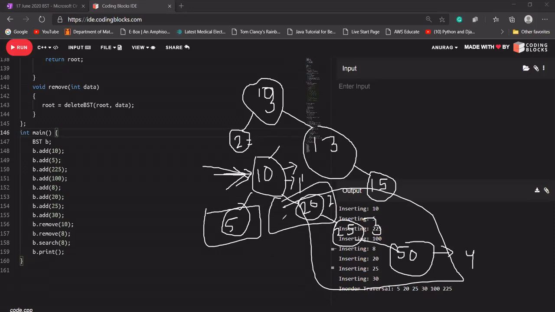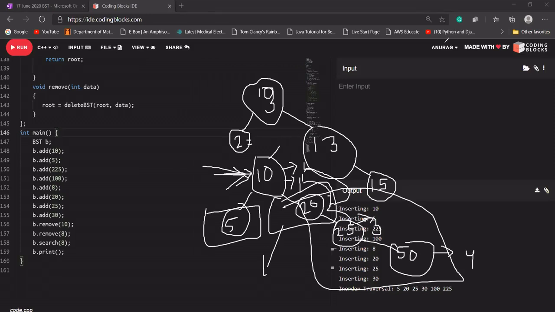20 will say, please count for my left subtree and count for my right subtree. And which one is the maximum? Take that and add 1. That is the height of that tree up to my level. And it will return that value to it. Okay. Again, it will come to 25. So 25 will say that please check for my left subtree, check for my right subtree, and which one is the maximum? Take that and add 1 and return it to 20. And 20 will keep on doing this.